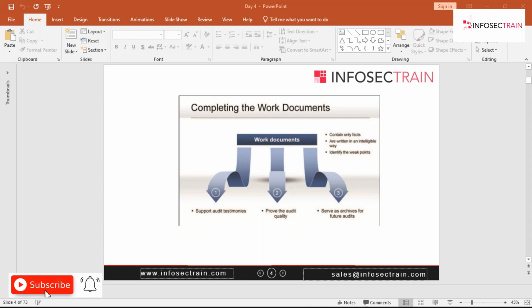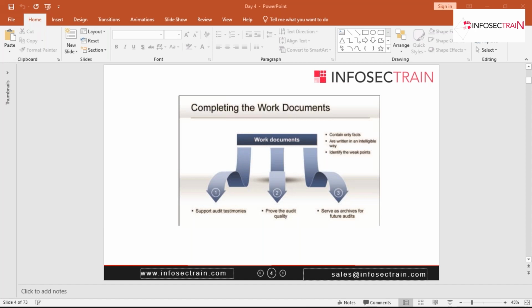The third is identify the weak points. With the help of work documents, you can easily identify the weak points of the management that you have audited, and you will also be writing down the evidence and arguments for non-conformity findings. Whatever non-conformity you have found, along with the evidence, you will write it down in the work document. So these three things should be included in the work document.